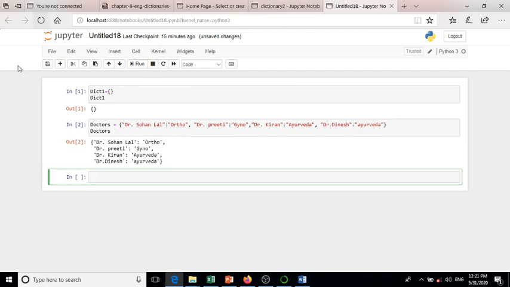So this is the output of this program. Simply, what is the syntax? Dictionary name, equal sign, curly braces start, key 1 colon value 1, comma, key 2 colon value 2, and so on, curly braces close.